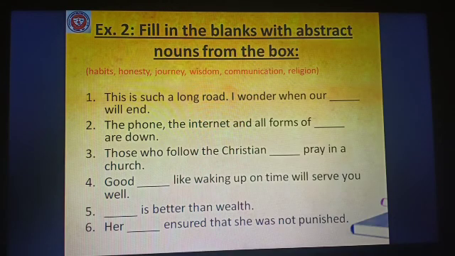Number 3, those who follow the Christian dash pray in a church. Number 4, good dash like waking up on time will serve you well. Number 5, dash is better than wealth.